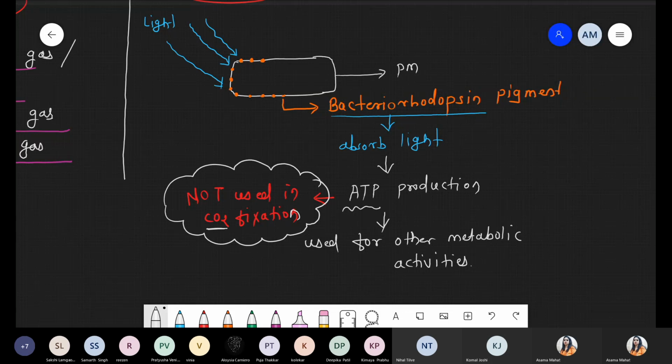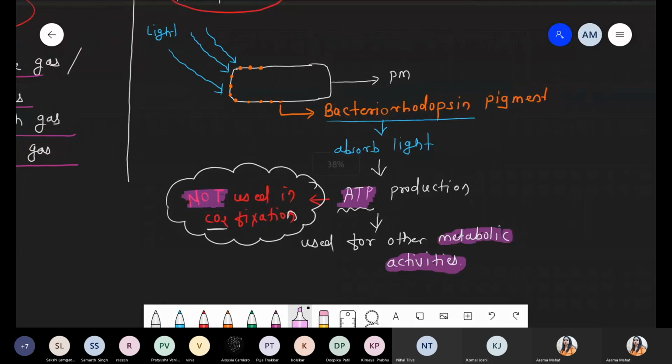Pigments are there. They can absorb the light. Even they can produce energy in the form of ATP. But that ATP is not used for carbon fixation, please remember. Whatever ATP is produced in the presence of light is used for other metabolic activities like respiration, cell division, movement. But this ATP will not be used in food synthesis.